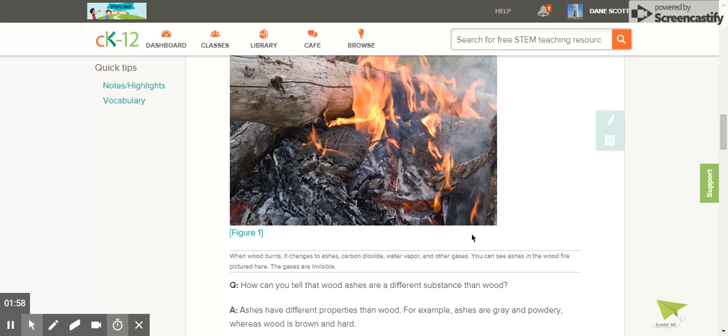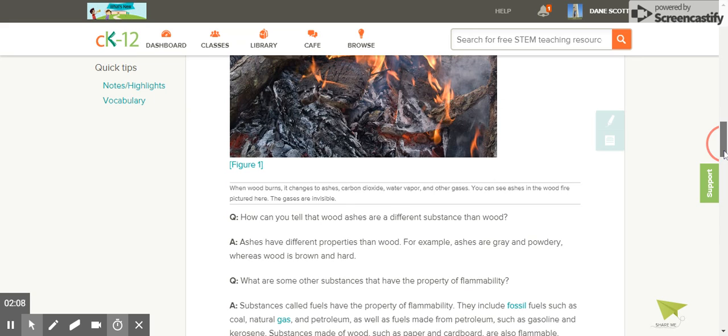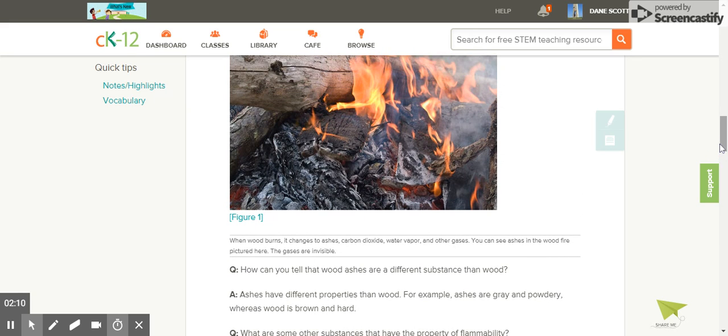The gases are invisible. Question: how can you tell that wood ashes are a different substance than wood? Answer: ashes have different properties than wood. For example, ashes are gray and powdery, whereas wood is brown and hard.